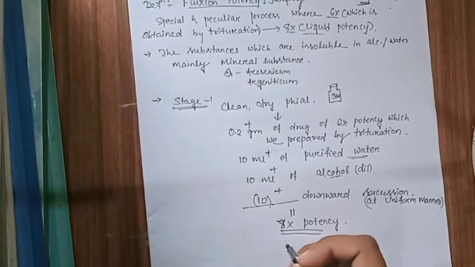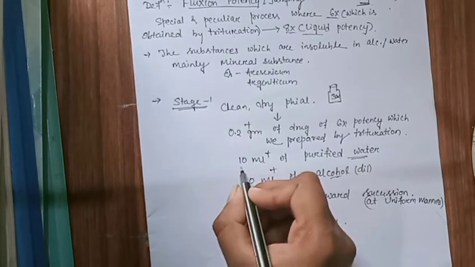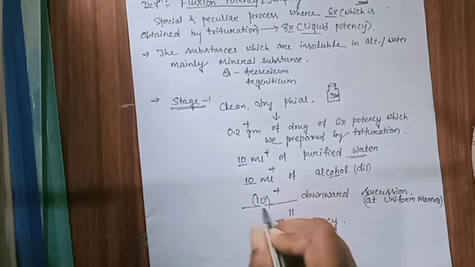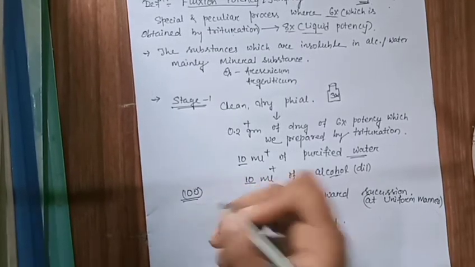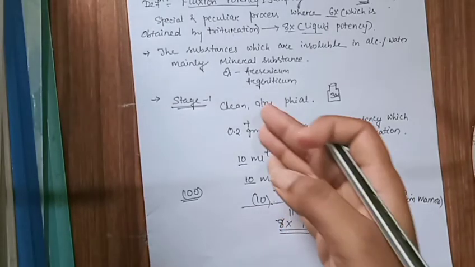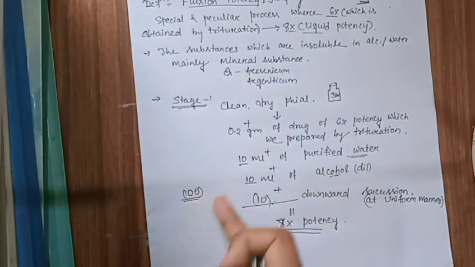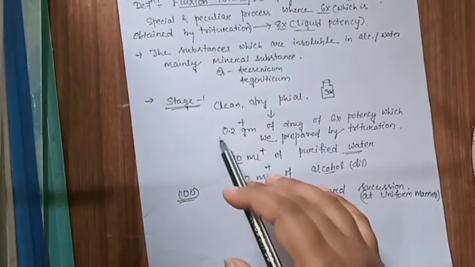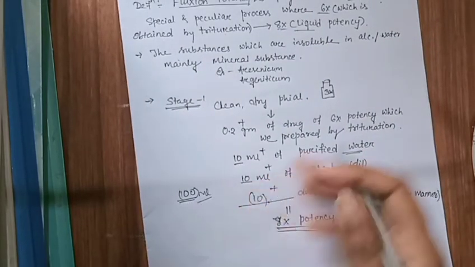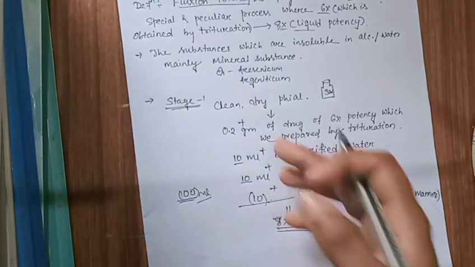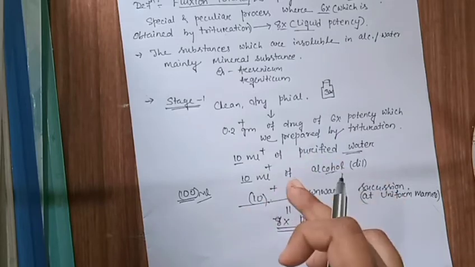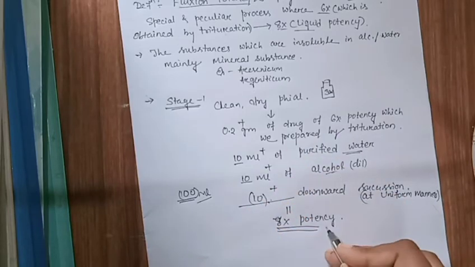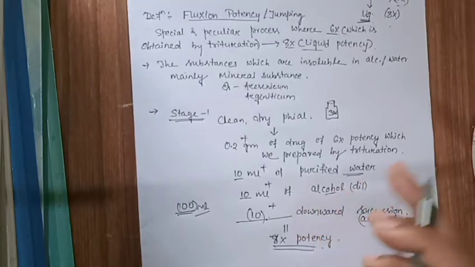And why do we not find 7x? Because here 10 ml and here 10 ml and these 10 downward strokes combine to form 100, which is present in this step. So 100 is out. The 100 ml is actually mixed up by this process, so we escape the 100 ml in this procedure by producing this potency. So we escape the 7x potency.